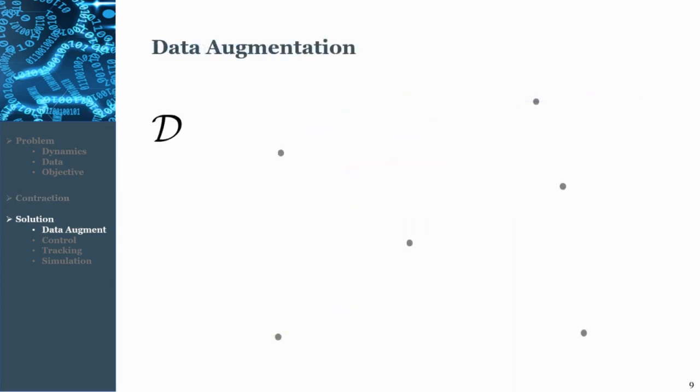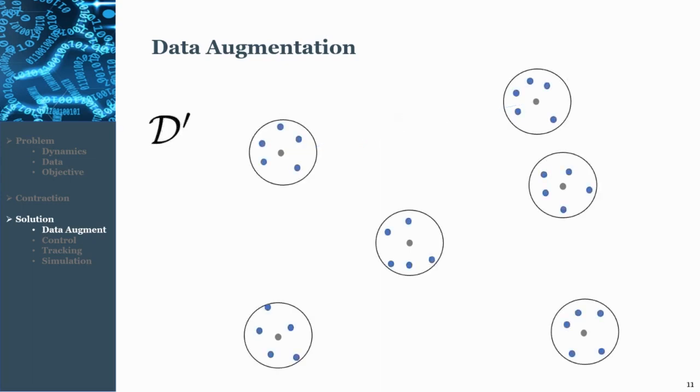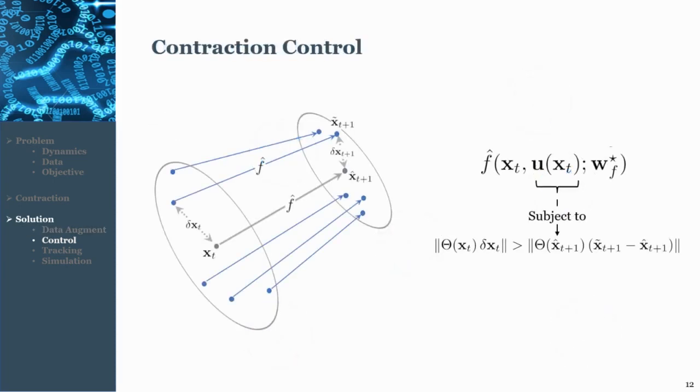So we have our state data points available, but they're not necessarily close enough to each other for contraction theory framework. So what we propose is to sample close points to each of the states in the data set to augment our data set. Now we have a data set usable in contraction theory. A control input enforcing contraction policy makes sure that all generated close data points in the augmented data set get closer when propagated. And of course, they get closer in the sense of their weighted distance given matrix theta.